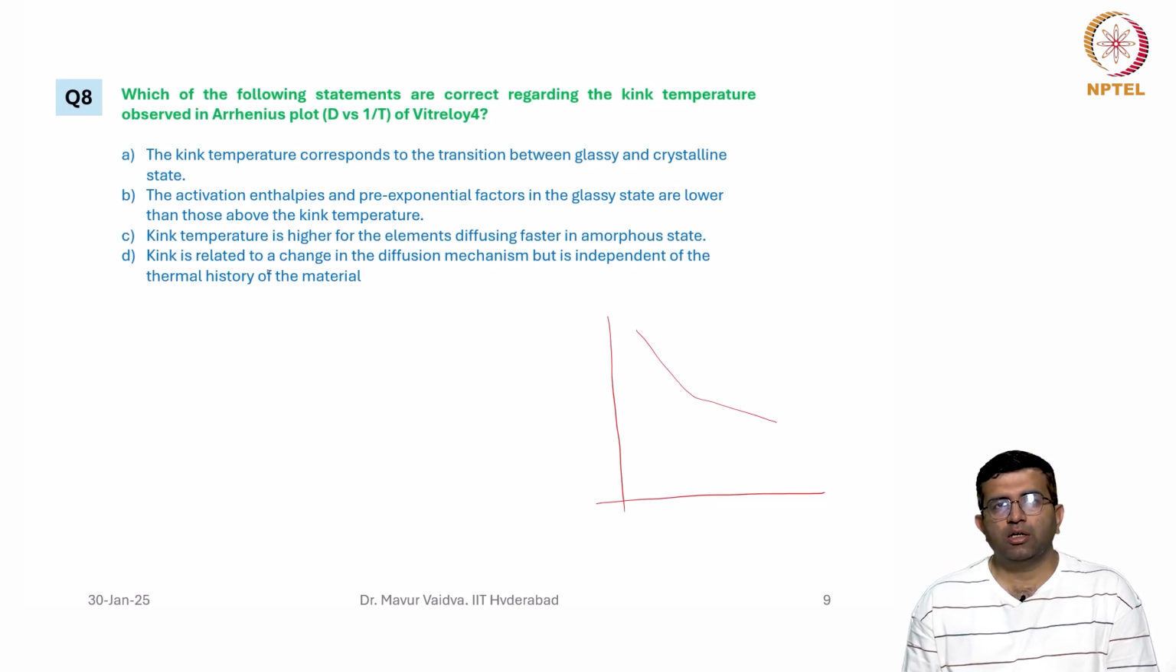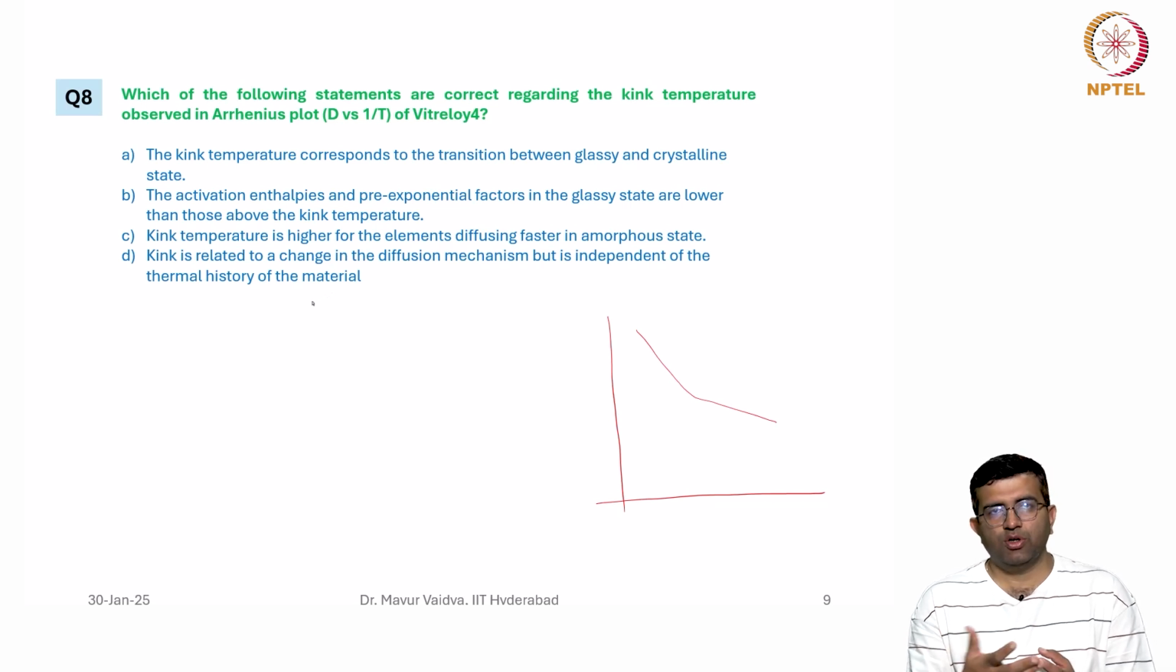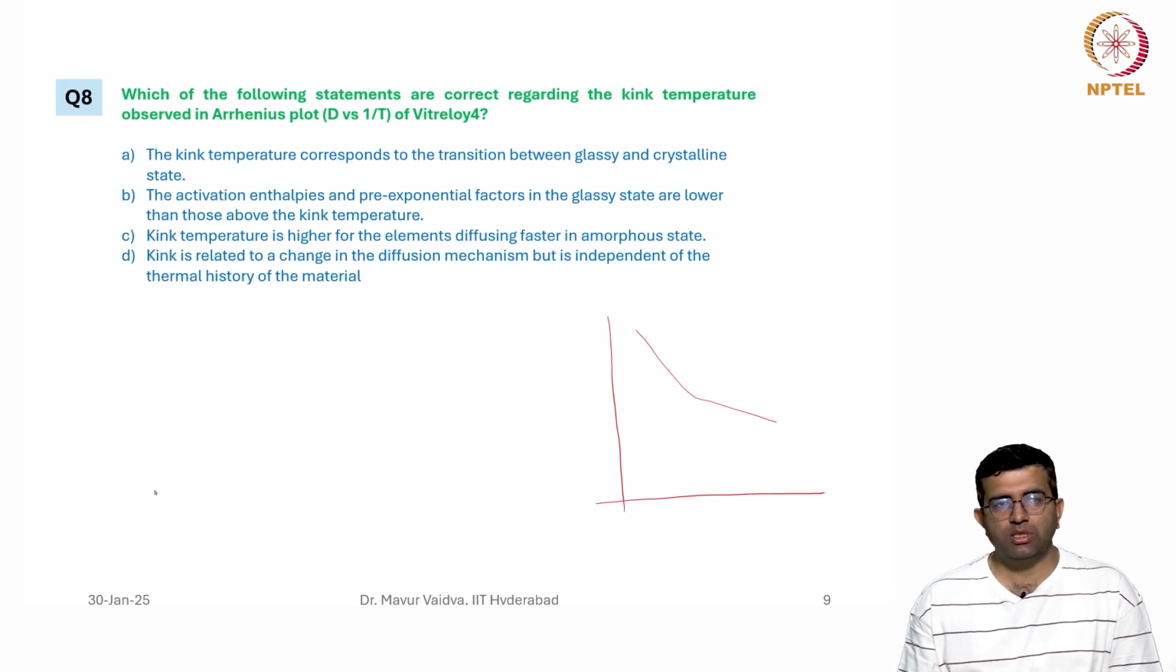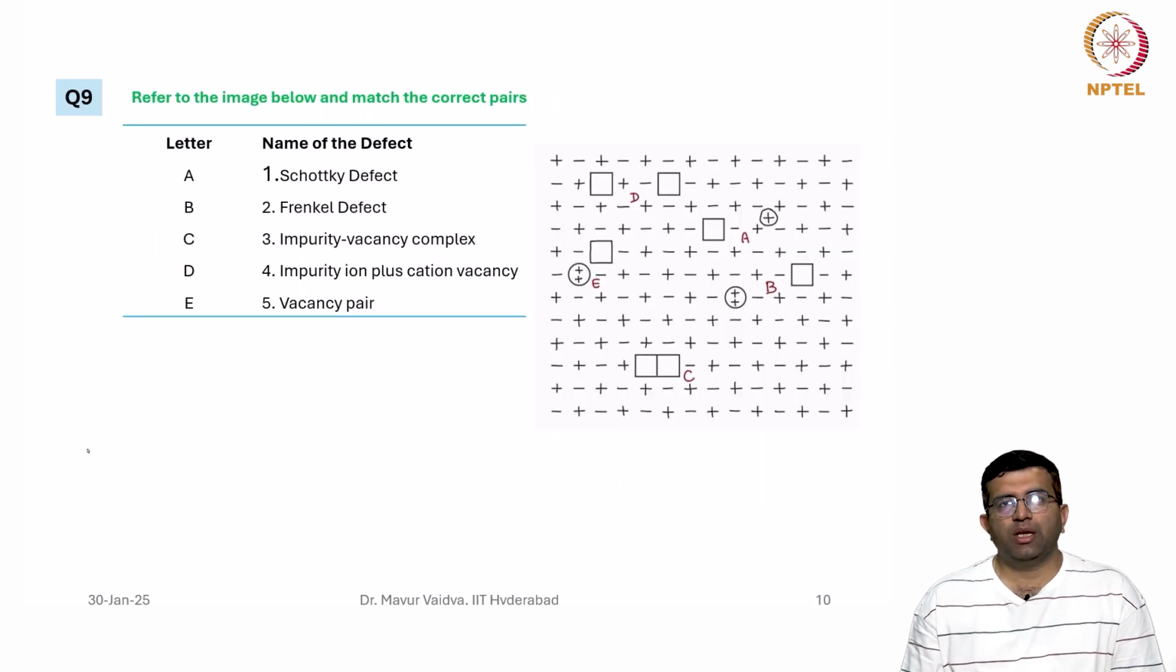The kink is related to a change in the diffusion mechanism, but is independent of the thermal history of the material. This is false. Actually, it is the reverse. The kink is not related to a change in diffusion mechanism, but is dependent on the thermal history of the material. It comes because of the incomplete relaxation of the amorphous state. So the correct options are B and C. Coming to question number 9, refer to the image below.